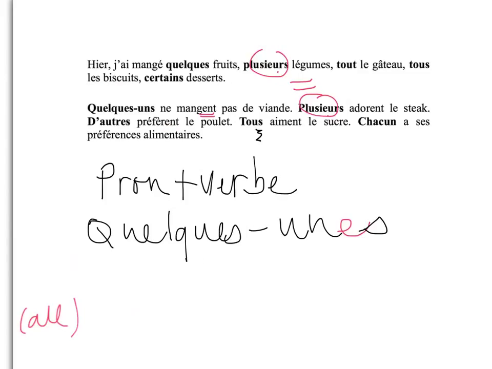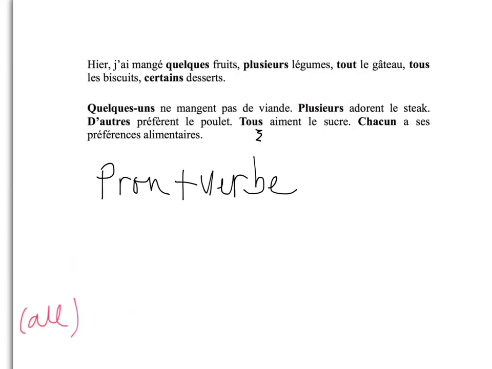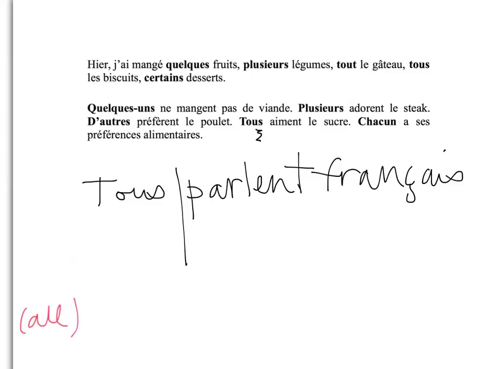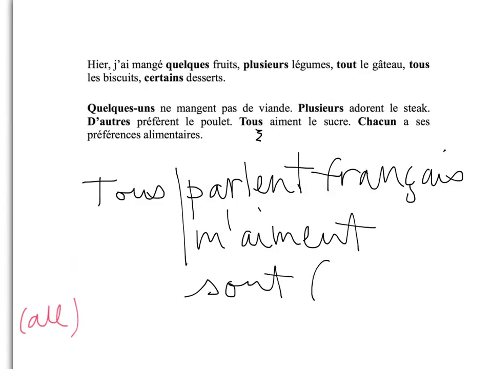If you want, I can give you another example. Tous. They all speak French. All of them speak French. Tous parlent français. Okay? They all like me. Tous m'aiment. D'accord? They are all crazy. Tous sont fous. So when you use all as a pronoun, you must pronounce the S.